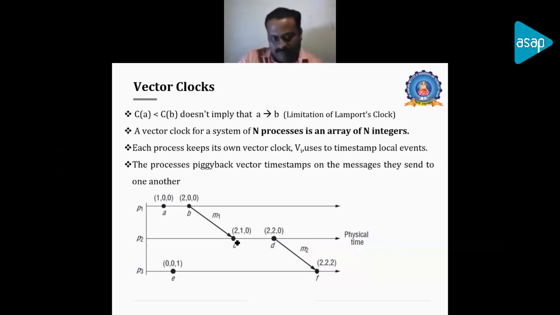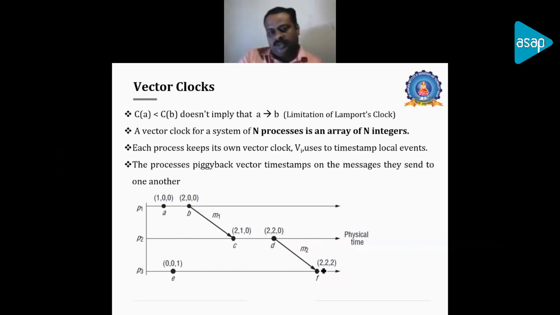Now we are updating from event C to event D. There is one event happening in process 2, so the process 2 position will be updated plus 1. So 1 plus 1, it will become 2. So 2 comma 2 comma 0 will happen. And again from D, the message is sent to F. Before that, we have an event called E over here, so it should get updated with the time value. So the P1 and P2 spaces will be 0, and the P3 space will be 1. It will be updated monotonically to 1 as a first event.